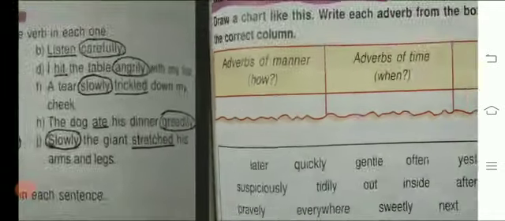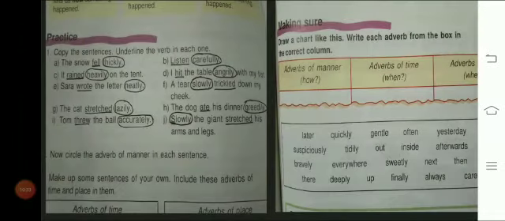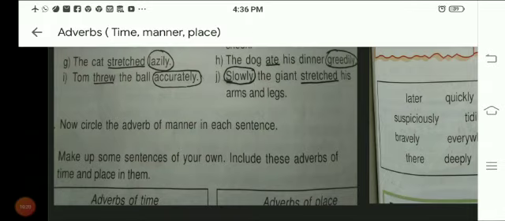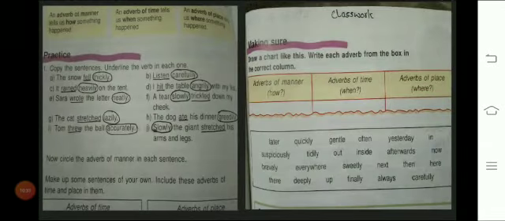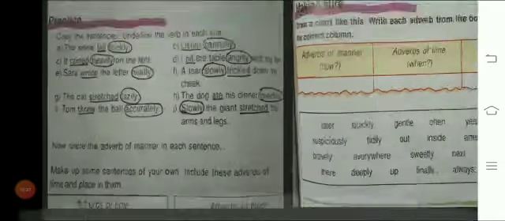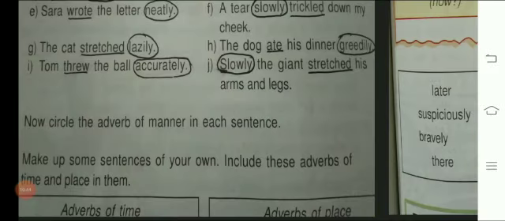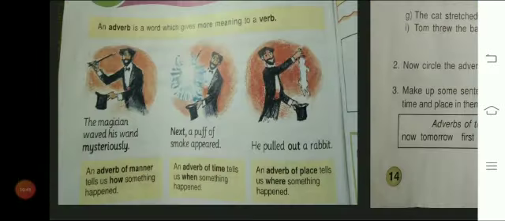Now the next question, question number 3. I want to show you question number 3 here.